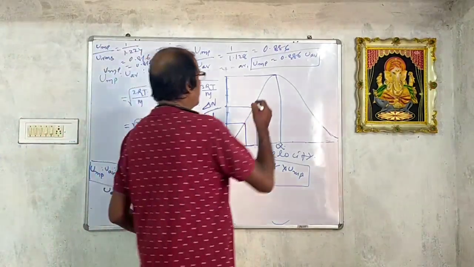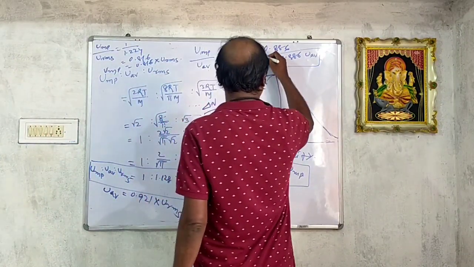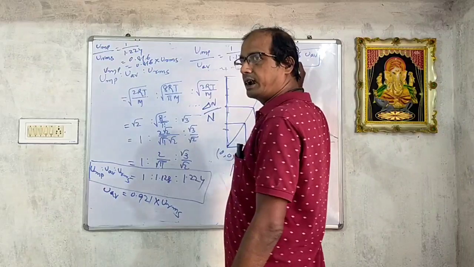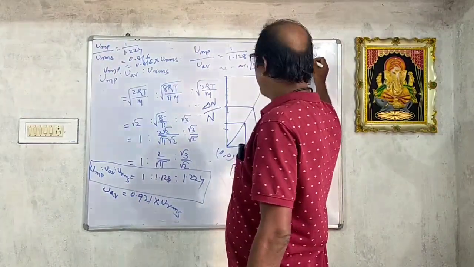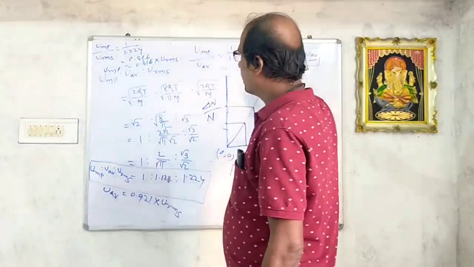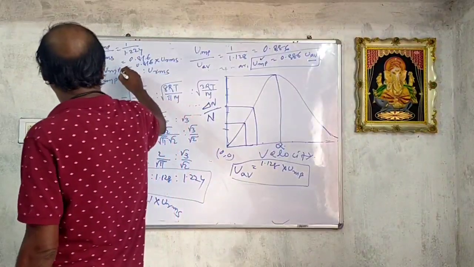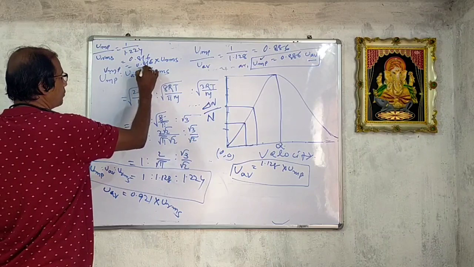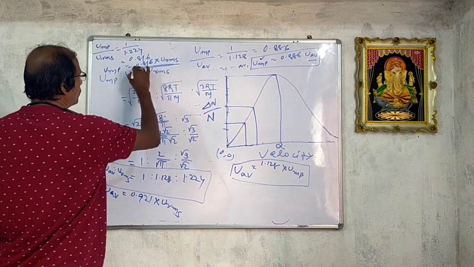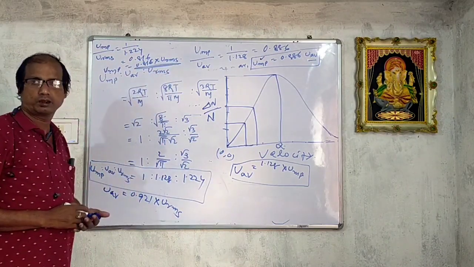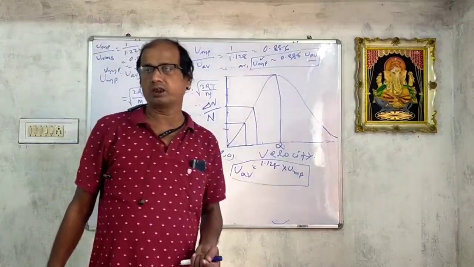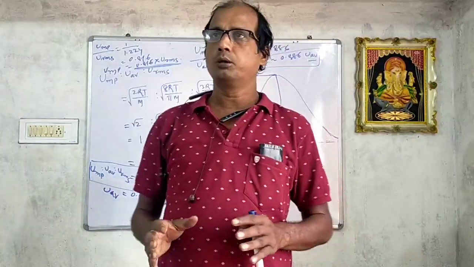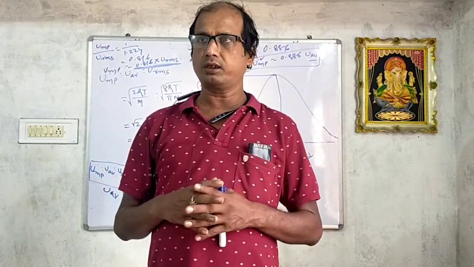Similarly, most probable velocity is equal to 0.886 into average velocity. And most probable velocity is equal to 0.816 into RMS velocity. This is the relationship among the different molecular velocities.